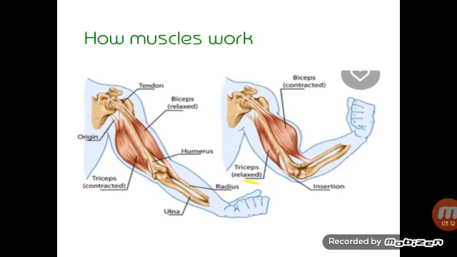When we lower the object, you are putting down the object, and the triceps contract. So when you are carrying the object, the biceps is contracting, and when you are putting down the object, the triceps is contracting and the bones go down while the biceps relax. This is how your muscles work.